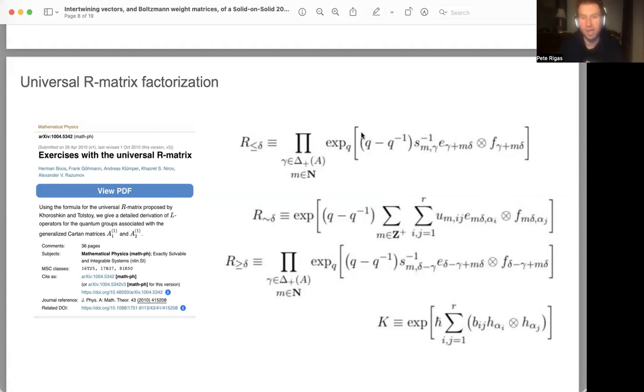For one, the first factor has some parameters that are dependent upon a Q exponential term, which is a combinatorial object that I'm not going to exactly define, but it's given by a tensor product of two elements multiplied by some Q minus the reciprocal of Q term. The other two intermediate terms before we reach the boundary contributions from the K matrix of the universal R matrix factorization are given by an exponential and a Q exponential term, and in this third term from the factorization of the universal R matrix given in this 2010 reference, we're taking a product over gamma over some root system.